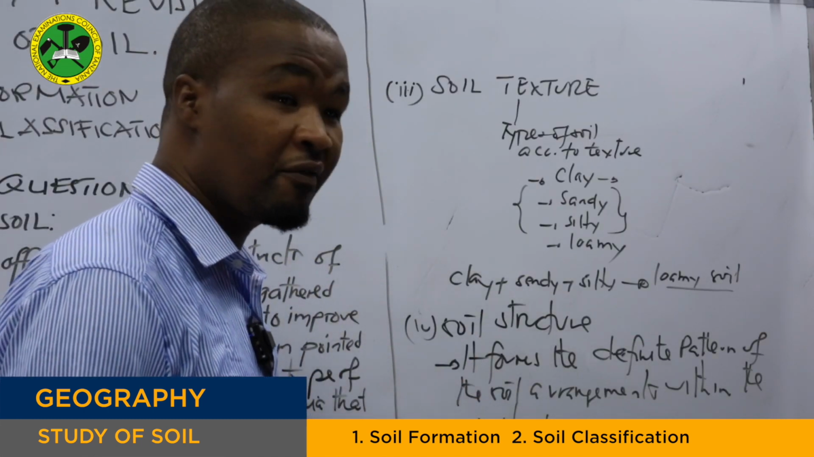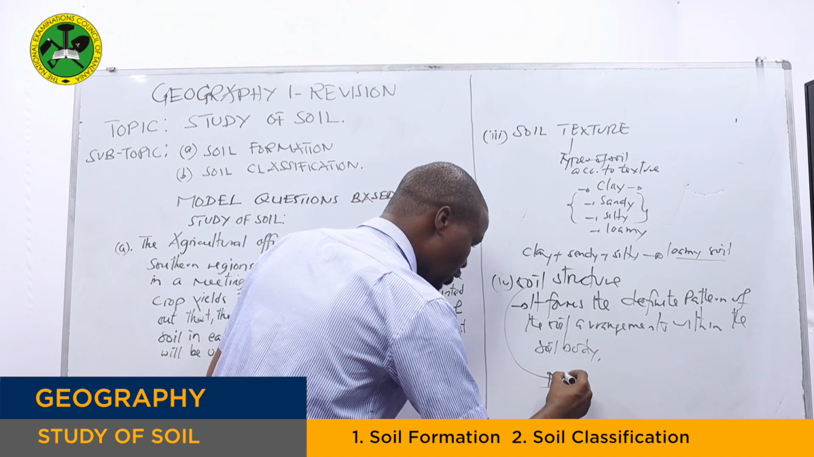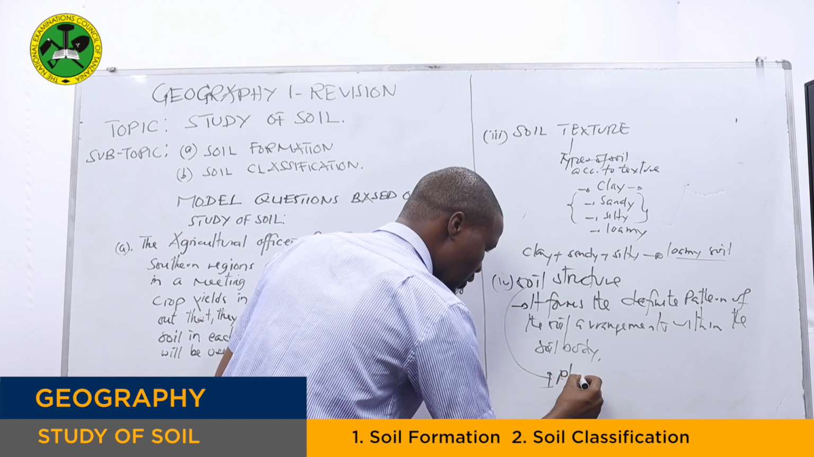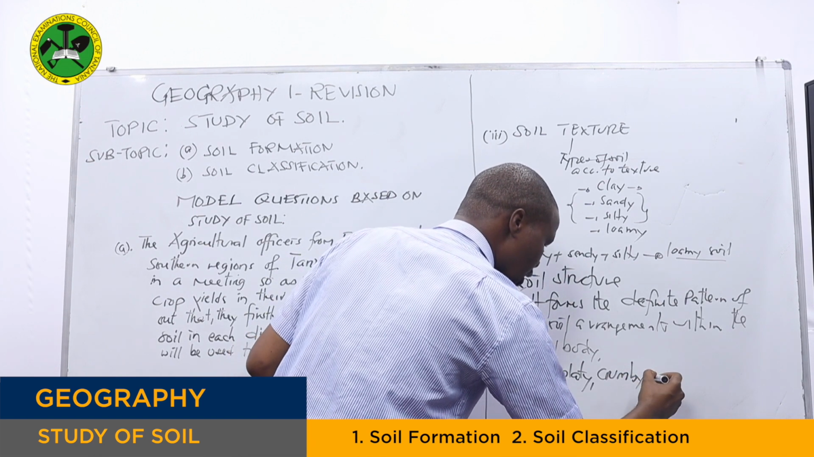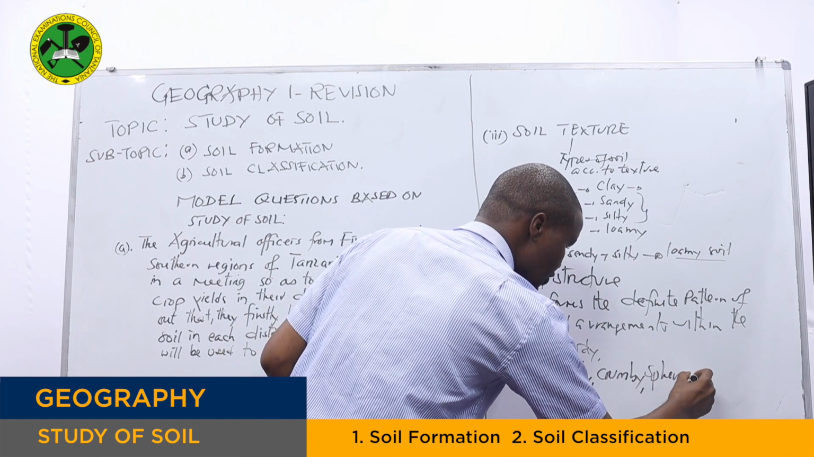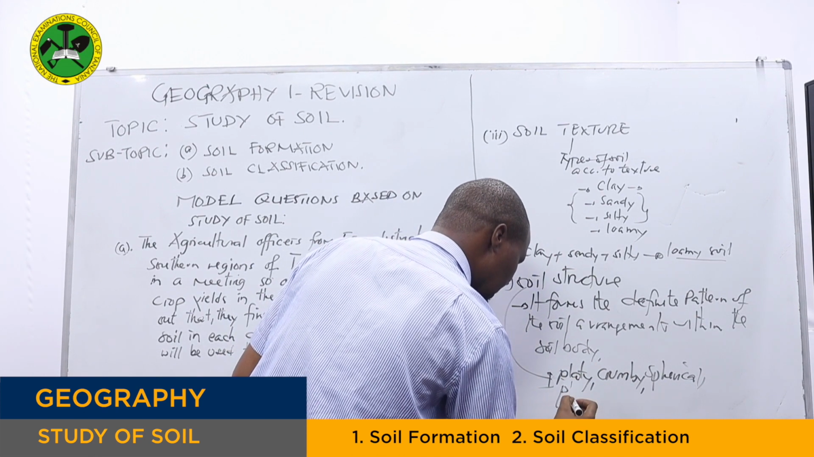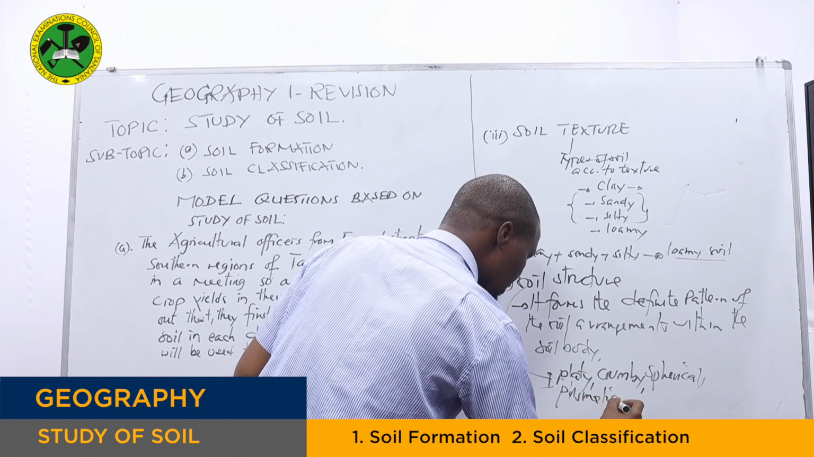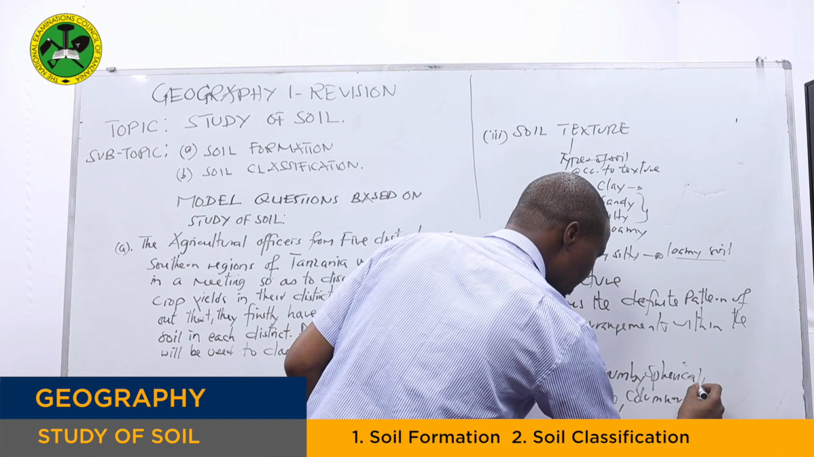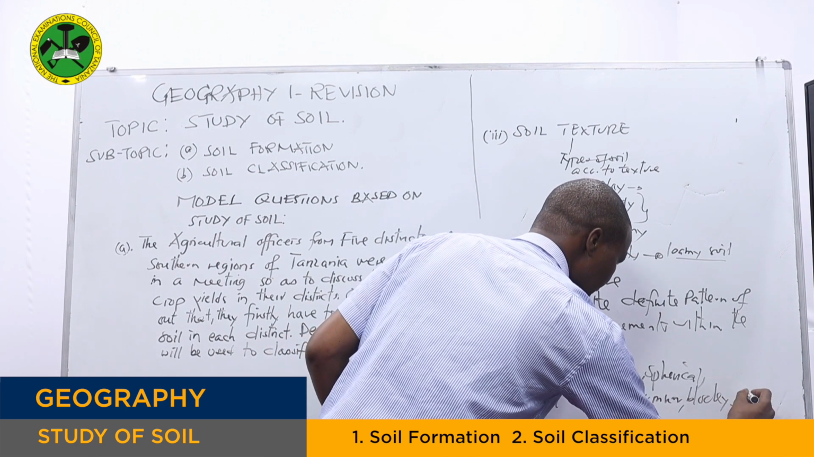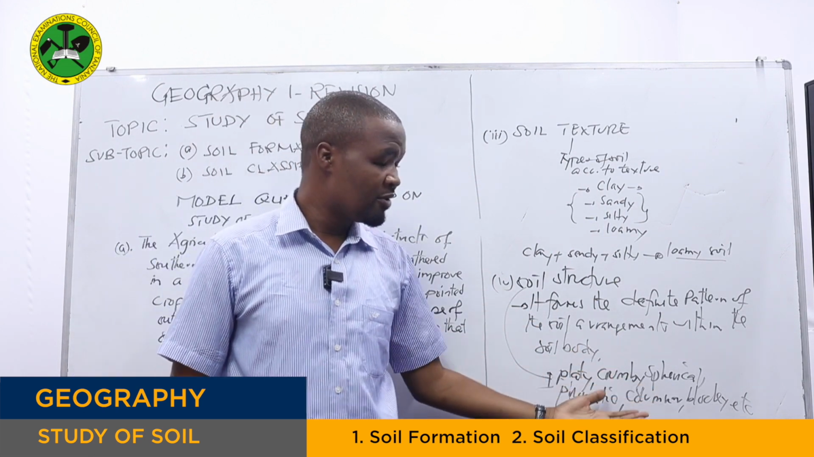So my point is, we have different types of soil structure. We have what we call the plate-like structure, the crumb-like structure, the spherical soil-like structure, the prismatic soil-like structure, the columnar soil-like structure, the blocky-like structure, etc. So these are the soil structures that may be found within the soil body.